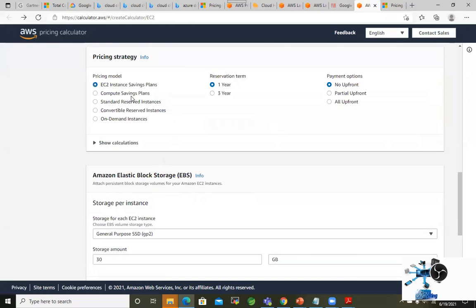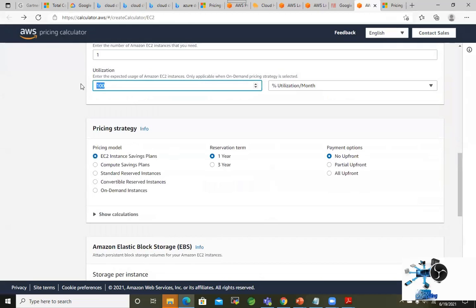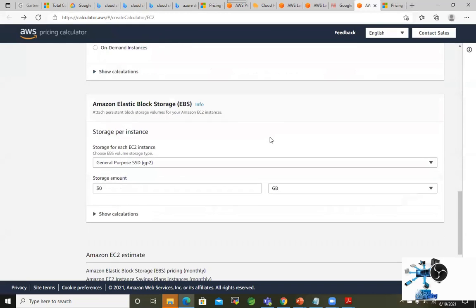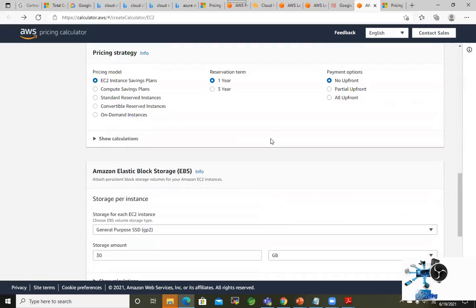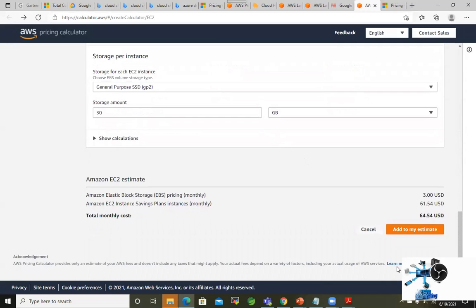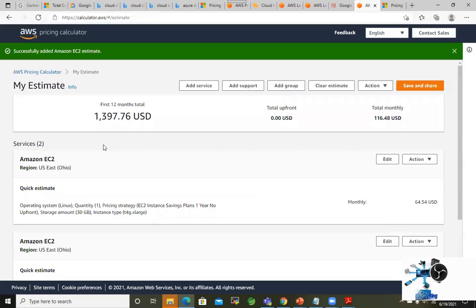Yeah, you can check it. It's working, right? So maybe something's wrong here. You just have to say the percentage and press enter, but it's not coming. Anyway, it's okay, right? If you say add to my estimate, that will do a different thing. You can see, right? It will give you the first 12 months, and it will give you monthly and 12 months likewise. So let's do these things practically again in more detail.